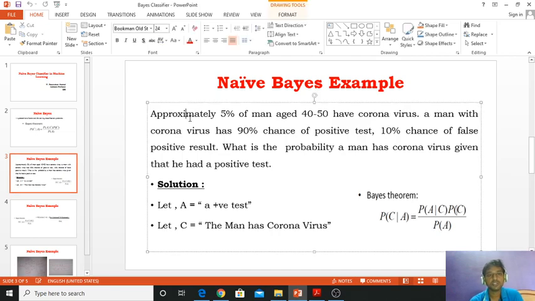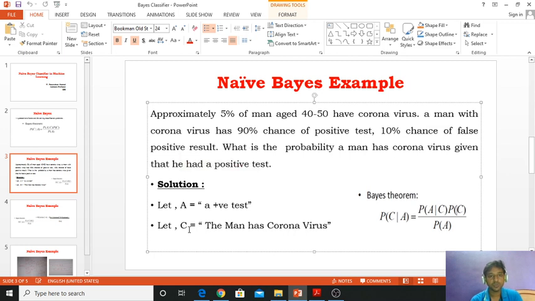See this question: approximately 5% of men aged between 40 and 50 have suffered coronavirus. For these men, the test for coronavirus has a 90% chance of a positive test, and the remaining 10% is a false positive test. Here the question is, what is the probability that the man has coronavirus given a positive test? So we go directly to the solution.